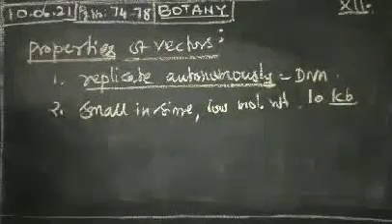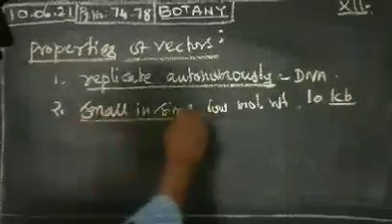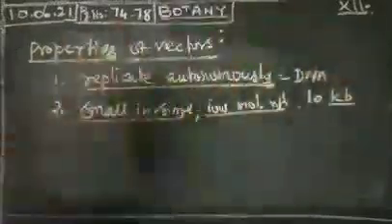With the help of this vector, it will transfer the DNA into another organism. It is very easy because it is small in size and low molecular weight, only less than 10 kb.